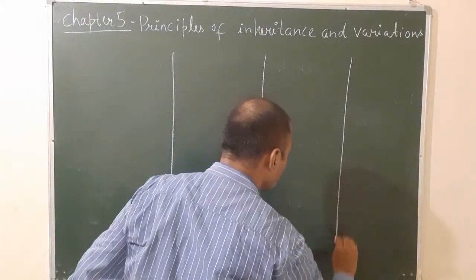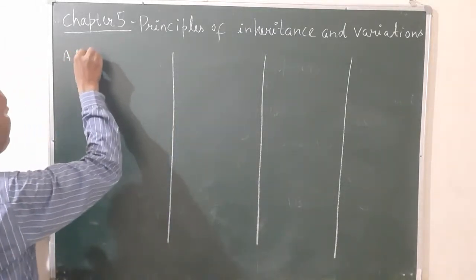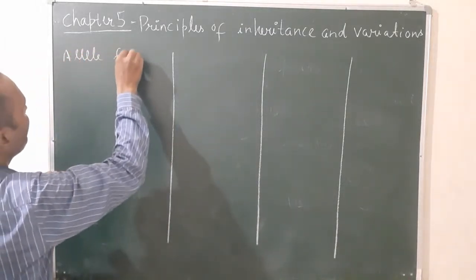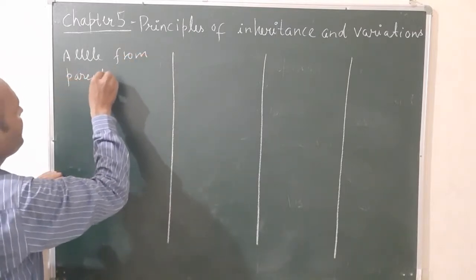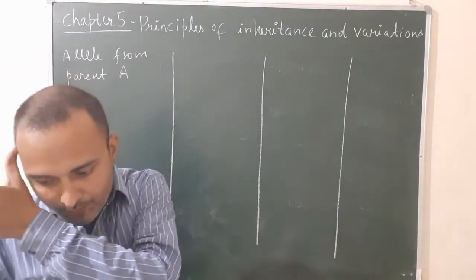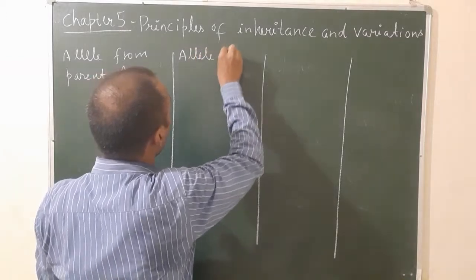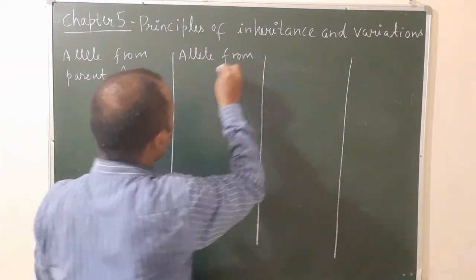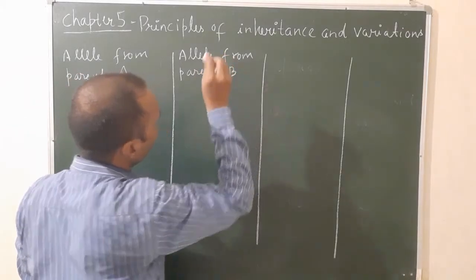Allele from parent A. This chart represents ABO blood grouping. Then there is allele from parent B.